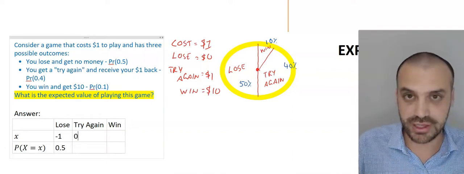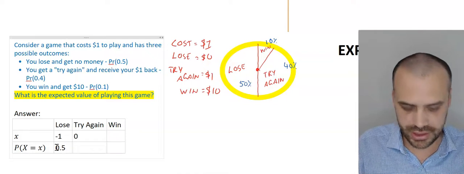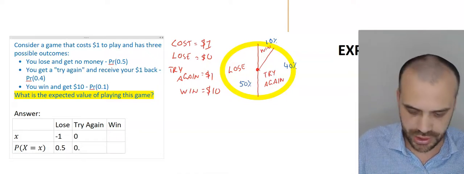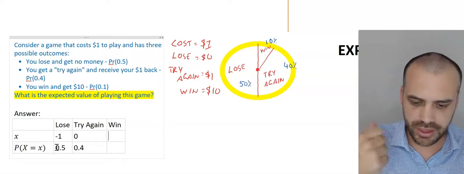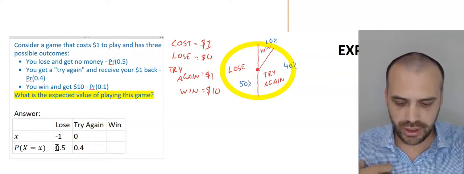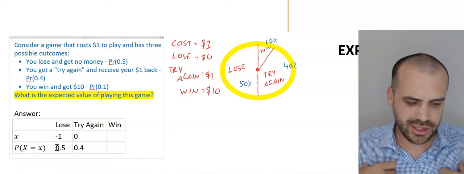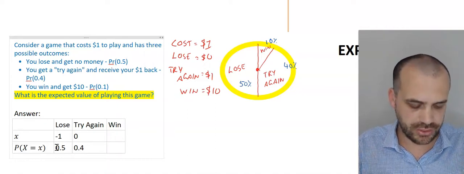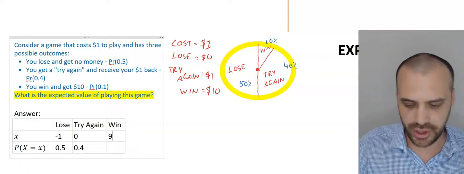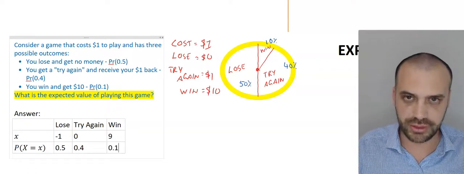So that's a 0. And the probability of getting $0 is 0.4. And finally, when I win, well, I paid $1 to play and I win $10. So that means that I'm getting $9, right? So a 9 there. And that's 0.1.